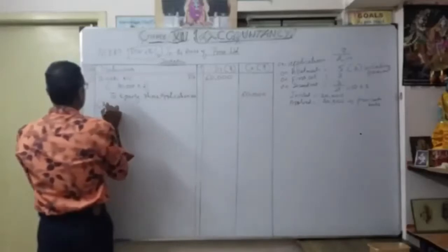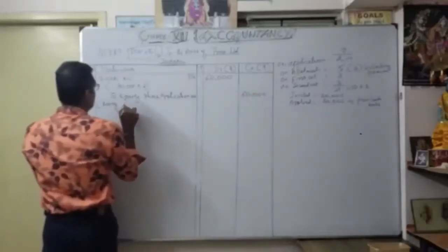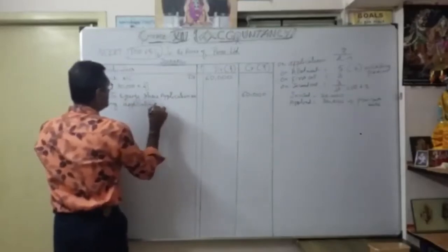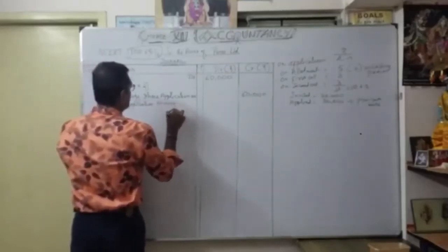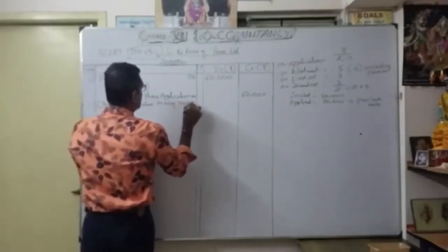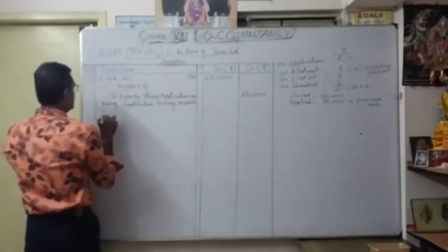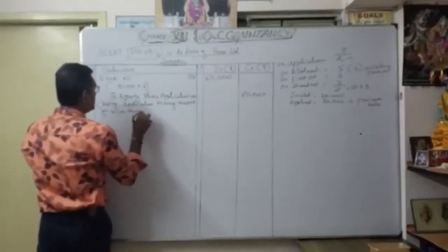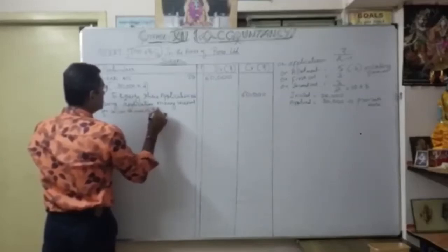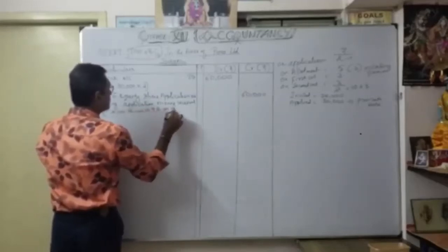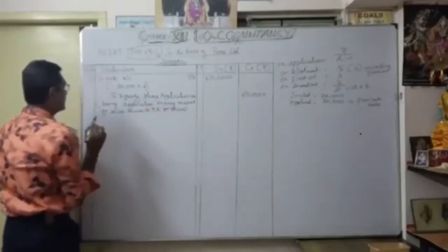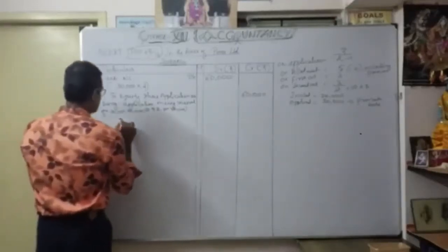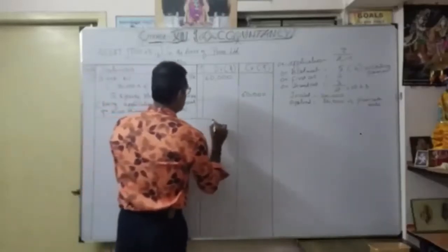Being application money received for 30,000 shares at the rate of 2 per share. Okay, that's the narration. First entry over.